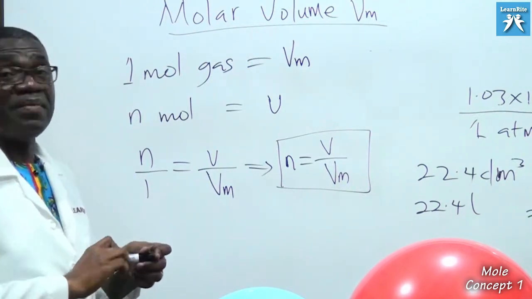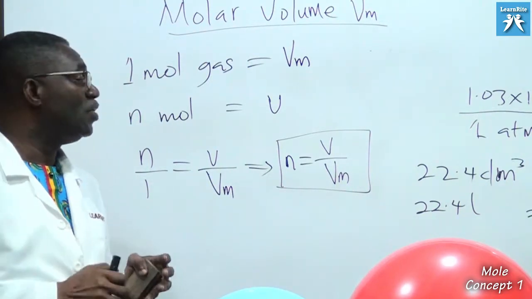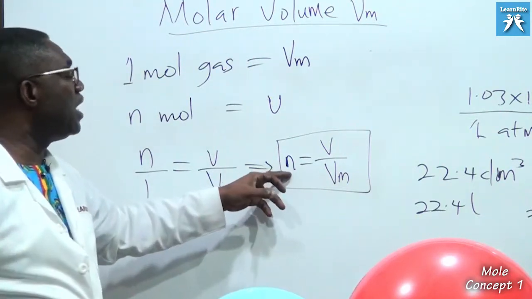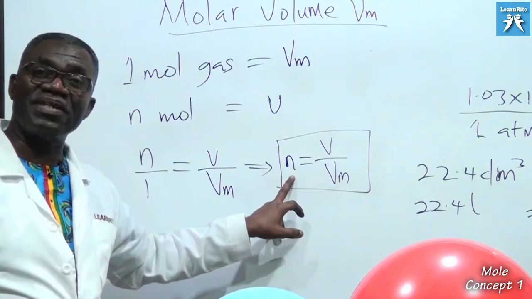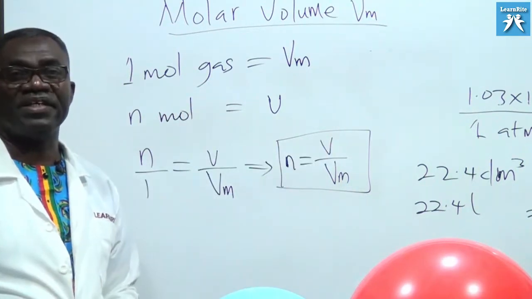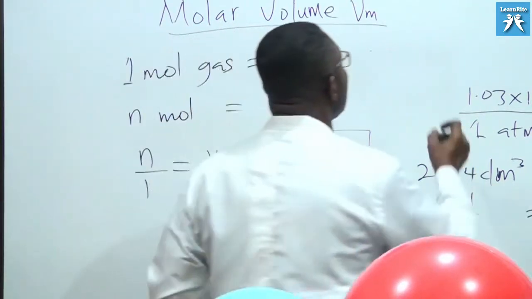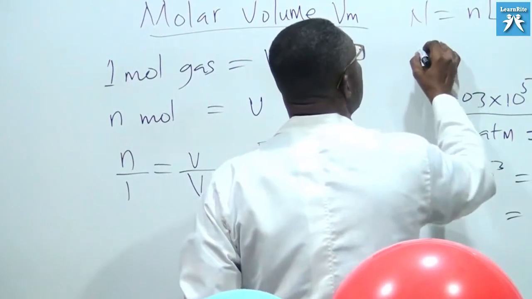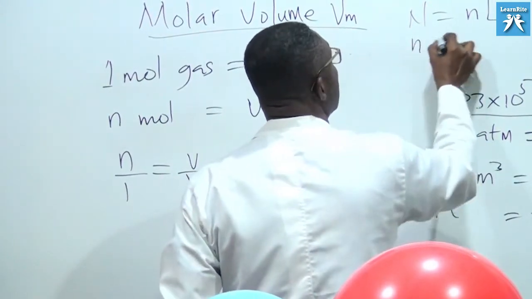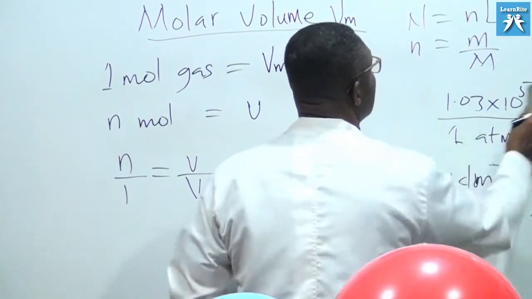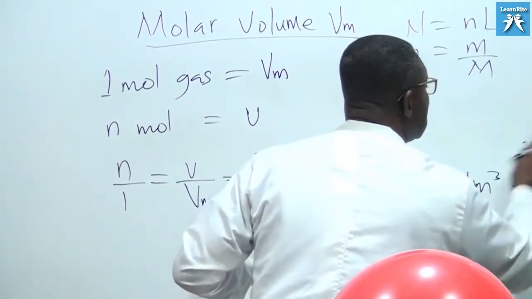If you are given a molar volume, you are given volume, or you are given number of moles. So you see how number of moles, that is amount of substance, is featuring in all the parameters that you have defined. First, we define n equals N over L. We again define n equals m over M, that is in terms of molar mass.